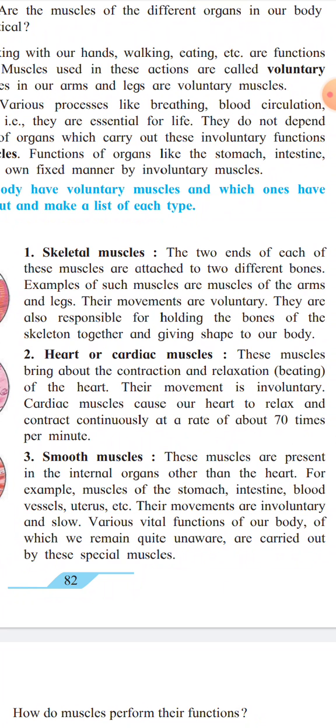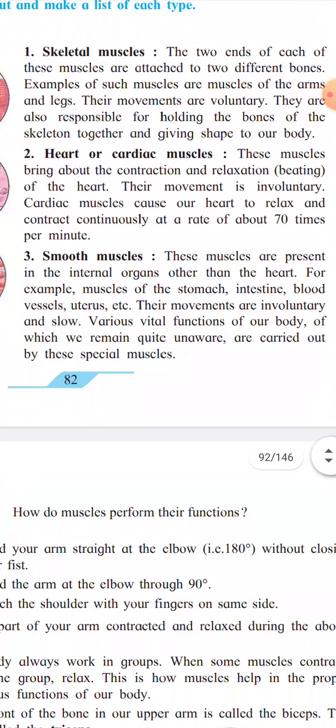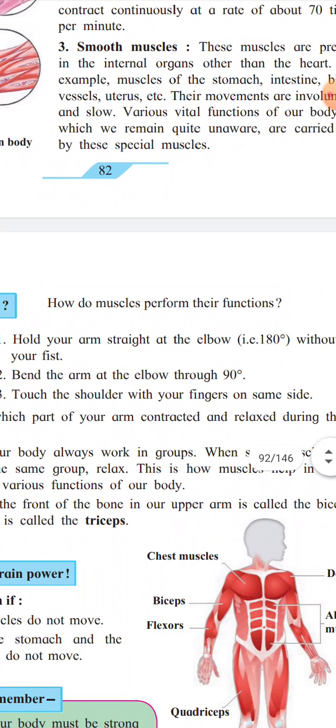Now, how do muscles perform their function? Muscles in our body always work in a group. When some muscles contract, other muscles of the same group start showing relaxation. This is how the muscles help in proper performance of various functions of our body. Did you understand?